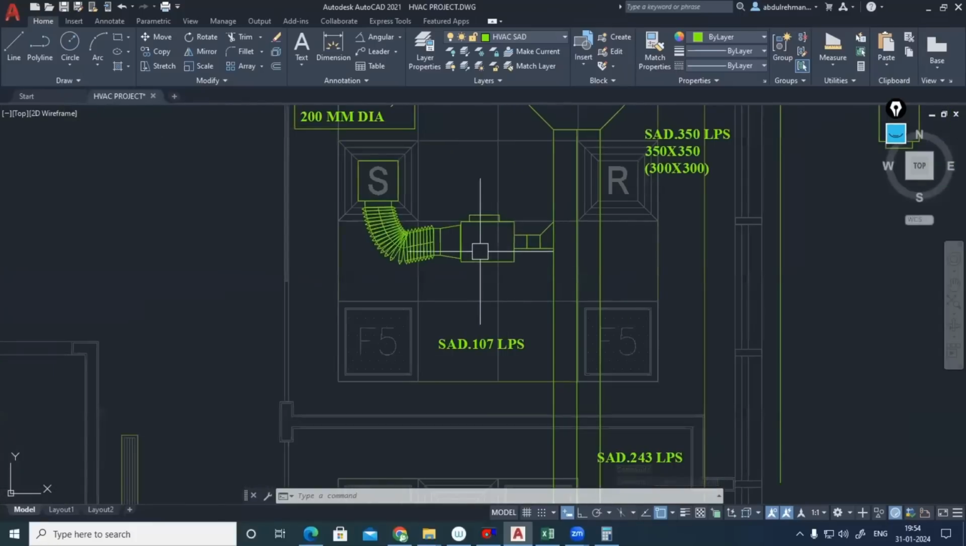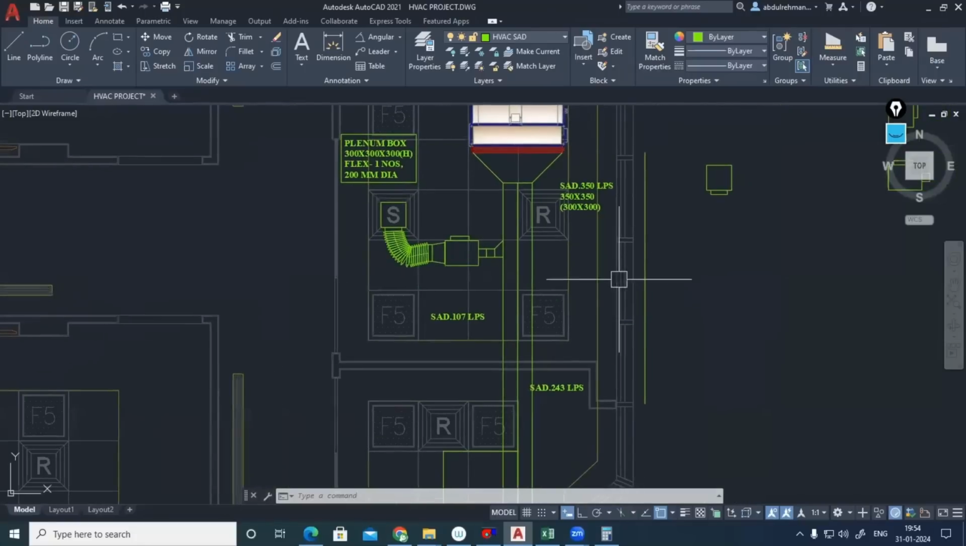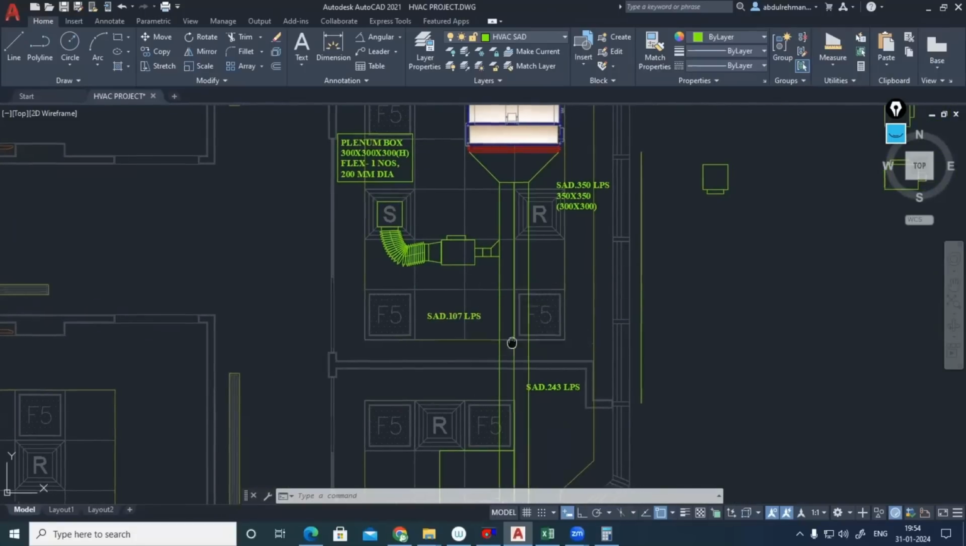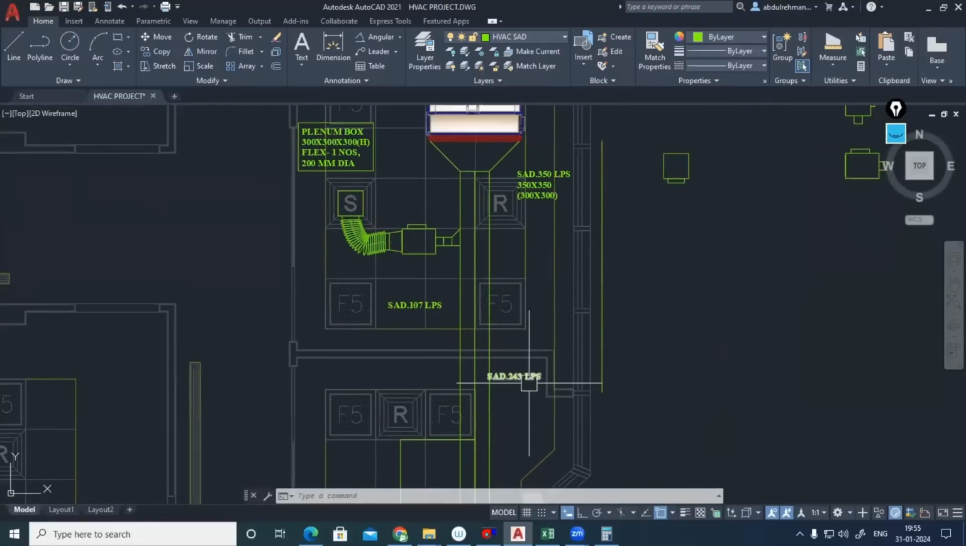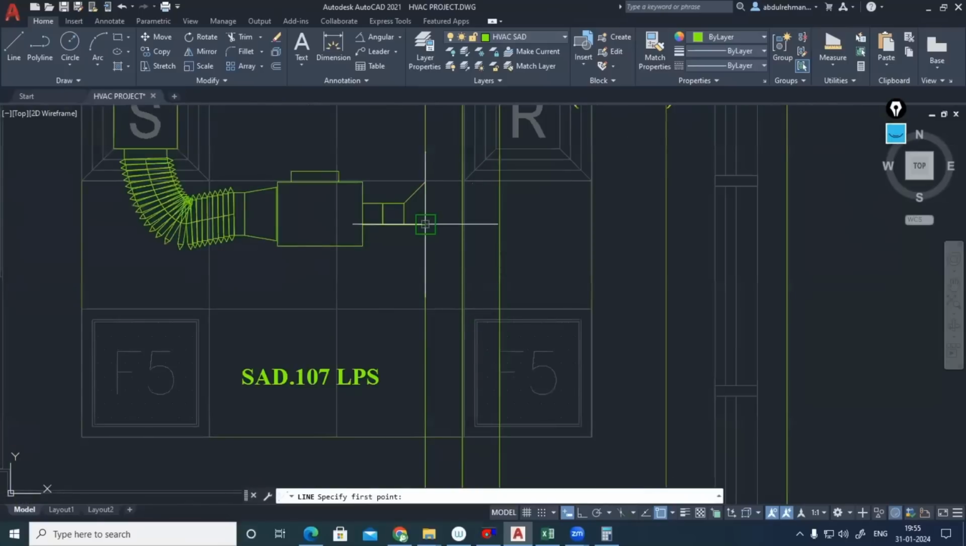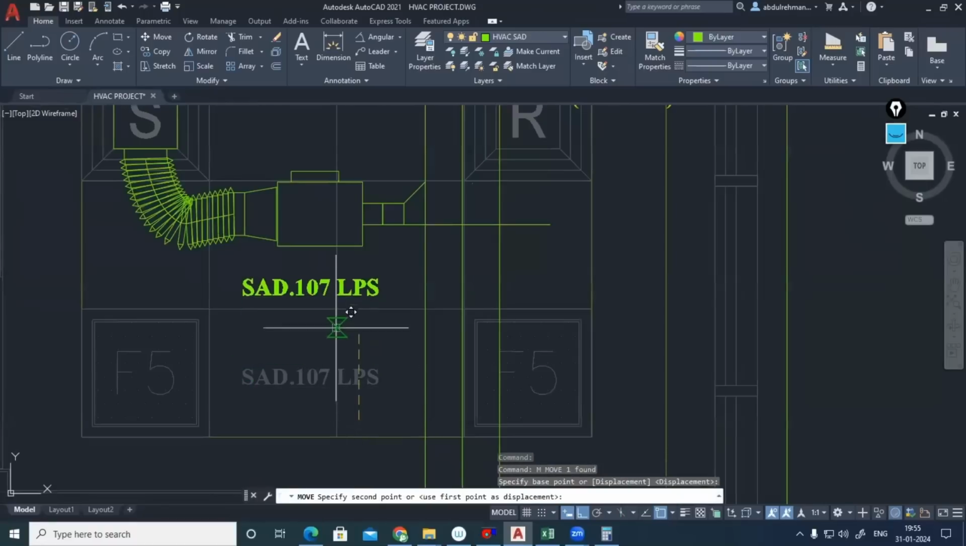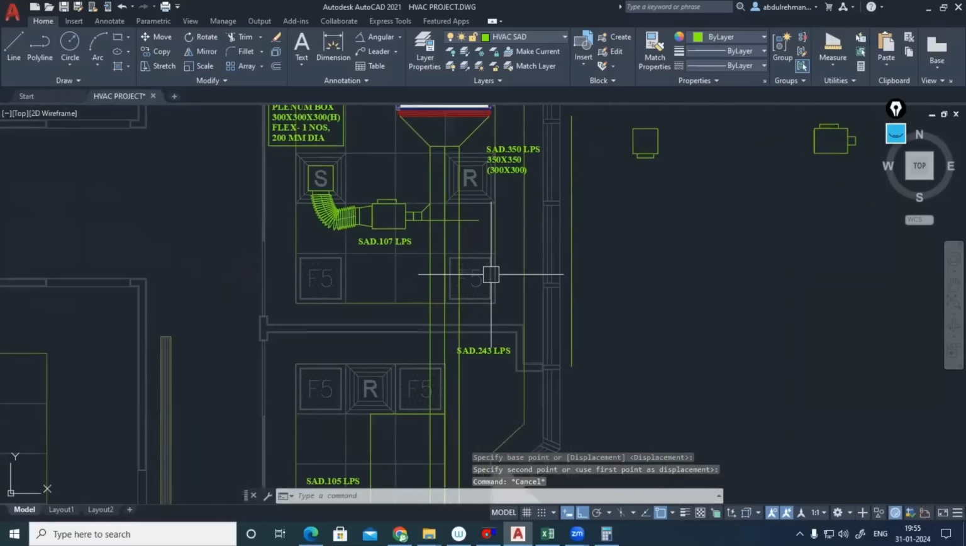Now the VAV number we have to provide, we can make that at the time of scheduling. Now the duct dimension, since the flow rate is decreasing, right? From 350 to 243, the flow rate is decreasing. The duct dimension you can decrease now. Not mandatory, but you can. If it is required, you can do that. So I will be decreasing that to 243 liter per second.